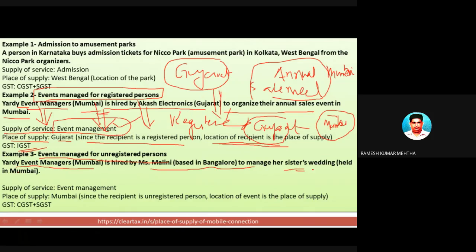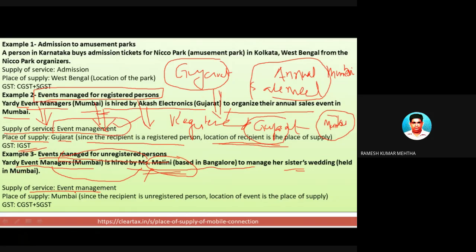So her sister is getting married at Bombay, and Malini of Bangalore is asking the event manager to take care of the proceedings of the wedding and suitable arrangements at their end. So these services are provided by Yardi event managers of Bombay to Malini of Bangalore at Mumbai. This is a case of an unregistered person, because Malini is not registered under the GST Act.